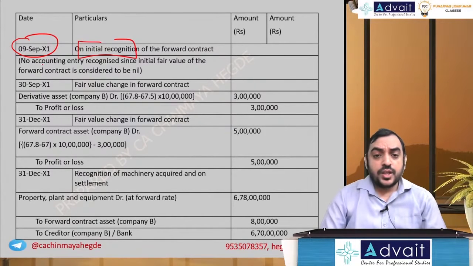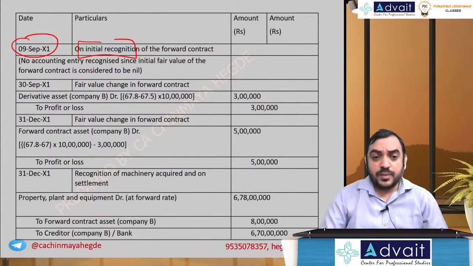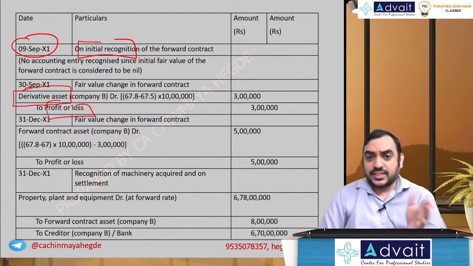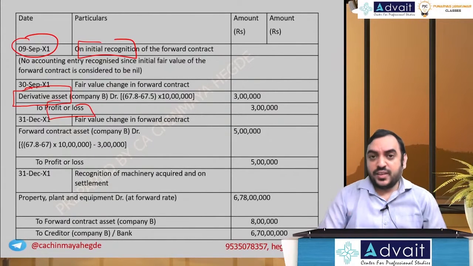We discussed that. On 30th of September, we understood 0.3 is the profit. The entry will be derivative asset or fair value asset to P&L. Asset account is recognized because of profit, and profit is transferred to P&L. 0.3 was the profit, right? So 0.3 into 10 lakh, 3 lakh. So derivative asset account debit to P&L account.